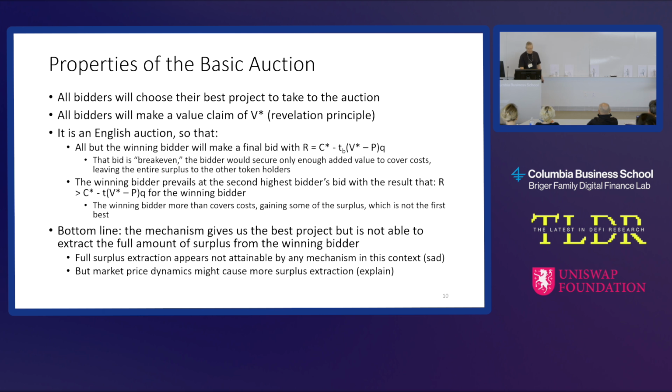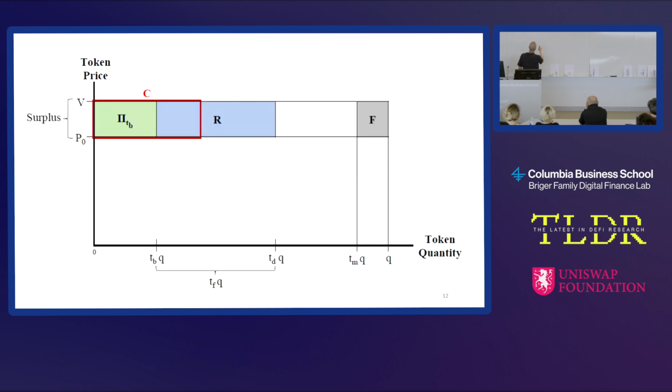Okay, it's an English auction. Now, one thing about this mechanism: in the paper I'm only making a claim that there is a kind of mechanism that would work. We could use different kinds of auctions. There are all kinds of other features that I talk about in the paper that we could alter. But in this case, we have an English auction. That means we're probably going to end up here, where we do incomplete surplus extraction, because the winner wins at the second highest bidder's value.